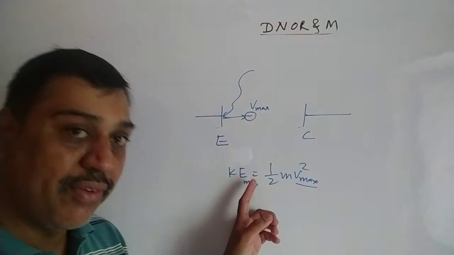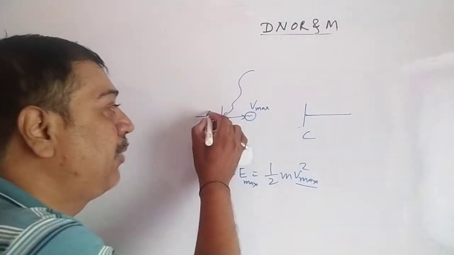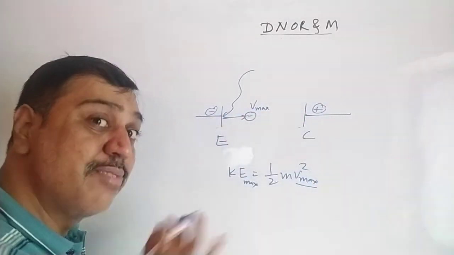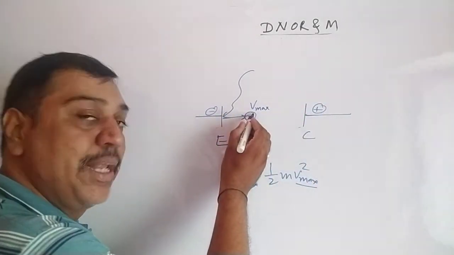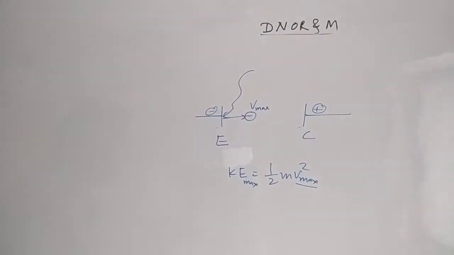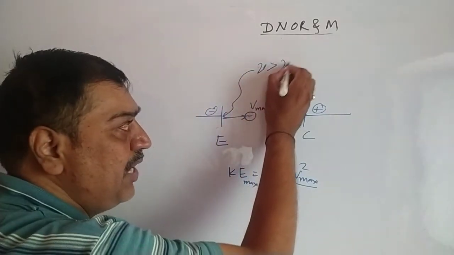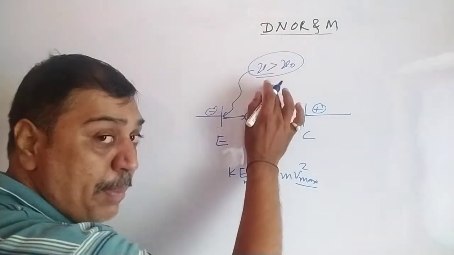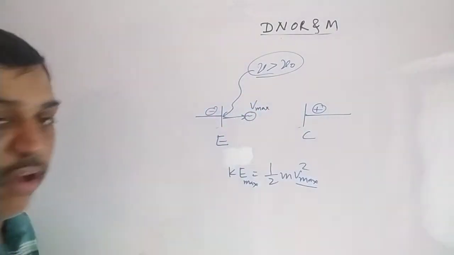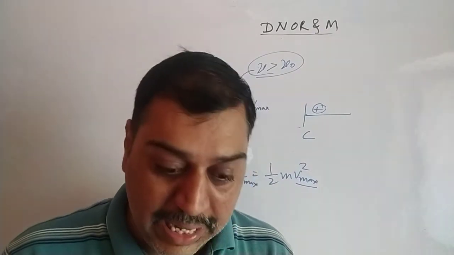When potential difference is more, the electron quickly gets attracted here. So this is negatively charged, this is positively charged. If the voltage applied between these two plates is maximum, the velocity becomes maximum and kinetic energy becomes maximum. That is what it means. But this will occur when the incident frequency is greater than the threshold frequency. It does not depend on intensity, that we have already learned. So this is the phenomenon they try to explain here, and that's why they have used the word Ke max.